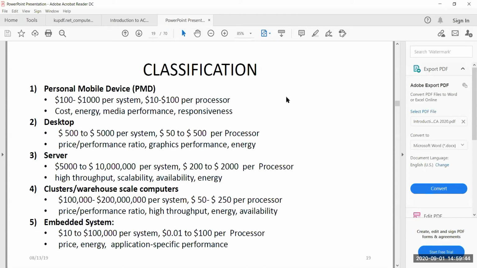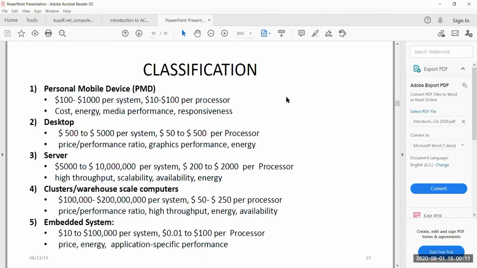When you look at the classification, desktops is the first thing that comes to our mind, where we look into the price performance ratio. Desktops are mainly used by individual users, so they look for a balance between the price they pay and the performance that the system gives.